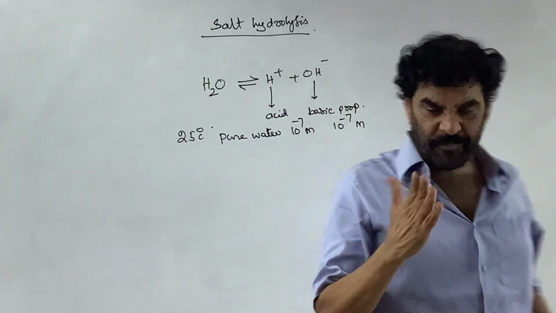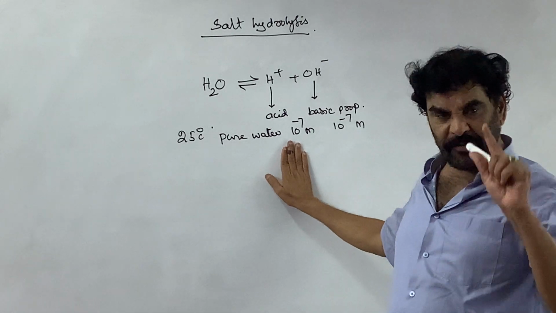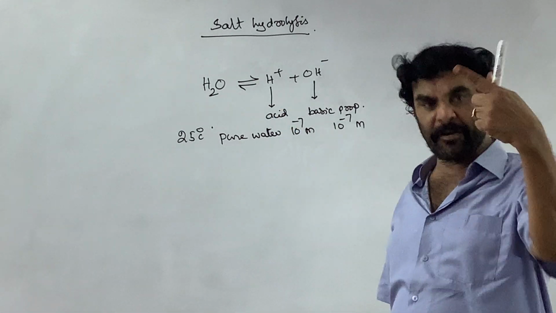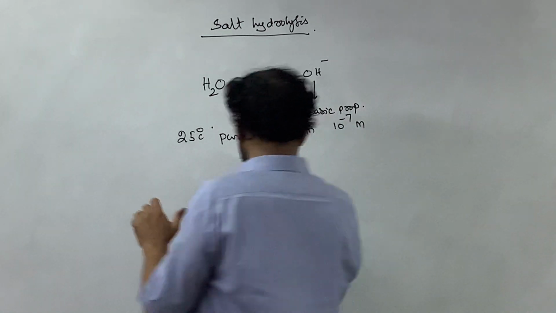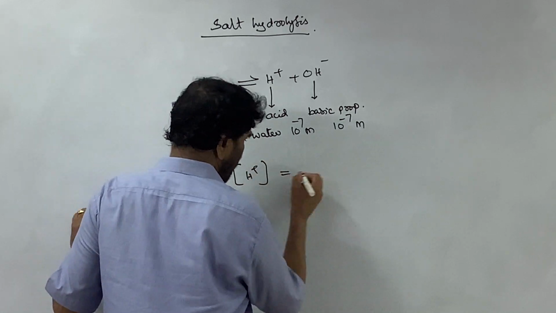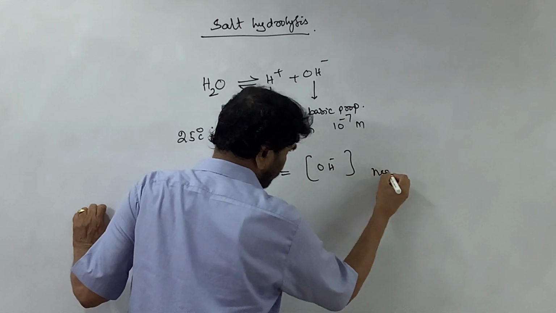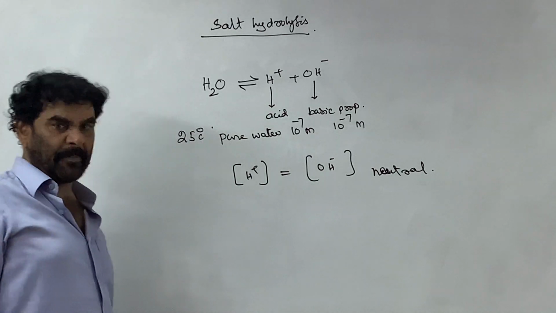Now, regarding acidic and basic properties, in any aqueous system, whether pure water or otherwise, if the H plus ion concentration and OH ion concentration are equal, that system is neutral, neither acidic nor basic.